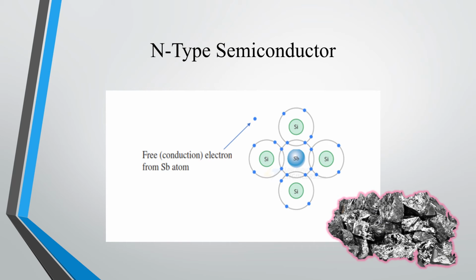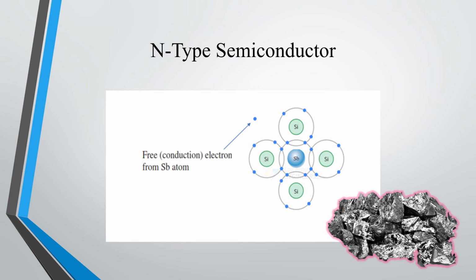Mostly antimony and phosphorus are the major pentavalent impurities used as an additive for silicon to make it N-type semiconductor. Here in the silicon crystal I've added Sb, the symbol for antimony. As I said, silicon has 4 electrons in its valence shell and antimony has 5 electrons in its outermost shell.